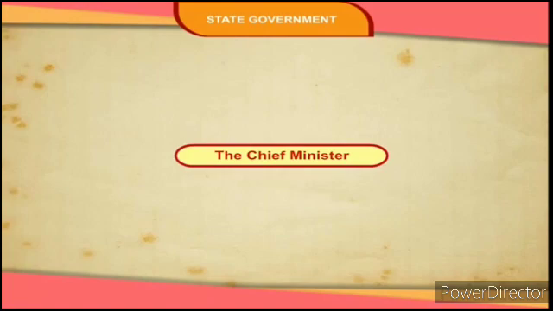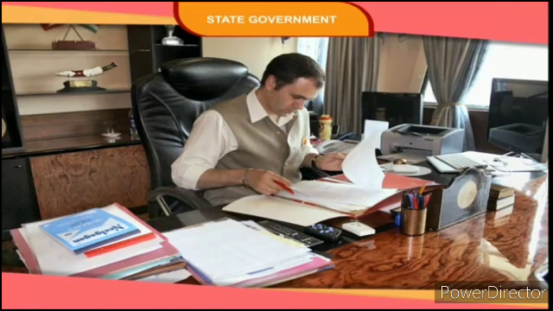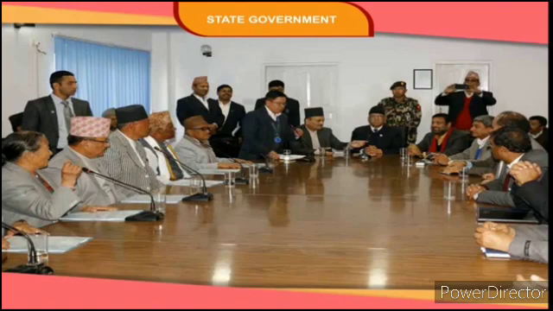The chief minister. After the elections, the governor invites the leader of the party having a majority in the assembly to form the government. The governor appoints the council of ministers on the advice of the chief minister and administers them the oath of office and secrecy.